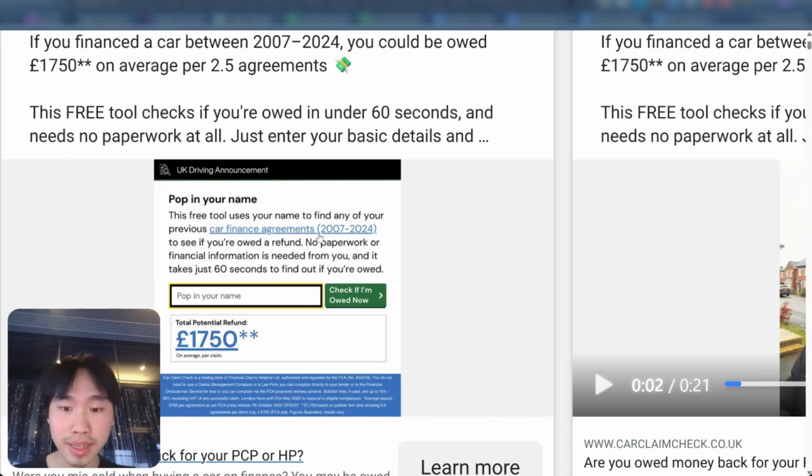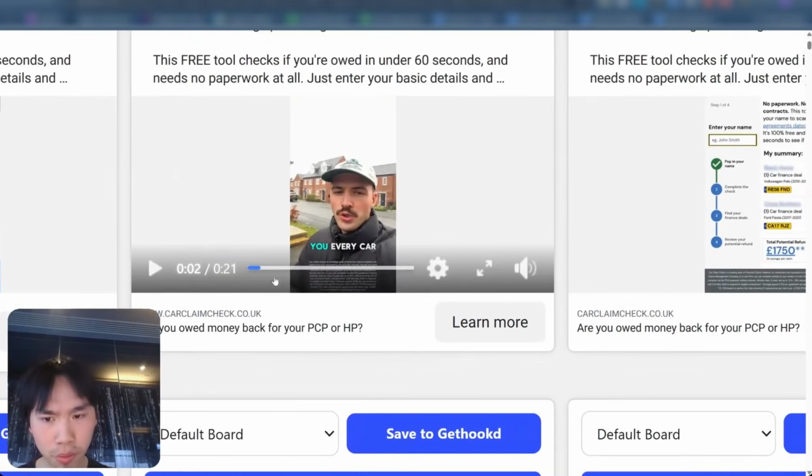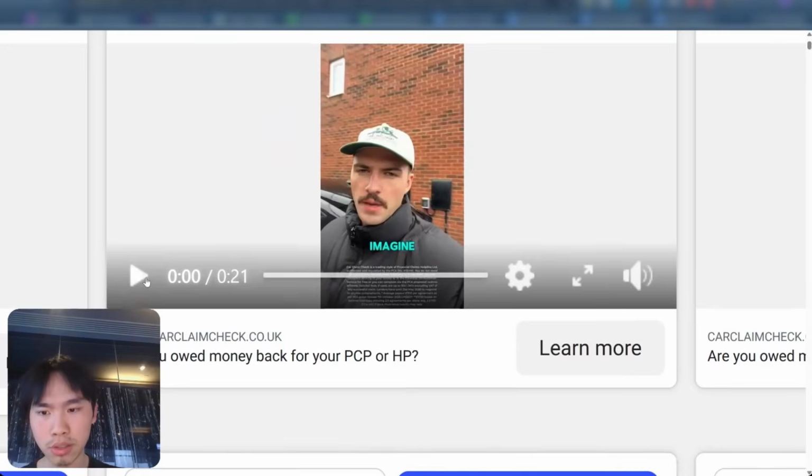If you had a car finance agreement from 2007 to 2024, which is a very big time range, so there are billions upon billions of refunds, right? And that's how we marketers connect the people that basically don't even know about this, don't know that's happening, that they could get free money to the law firms. So that's the context. And this ad seems to be performing exceptionally well. So let's take a look.